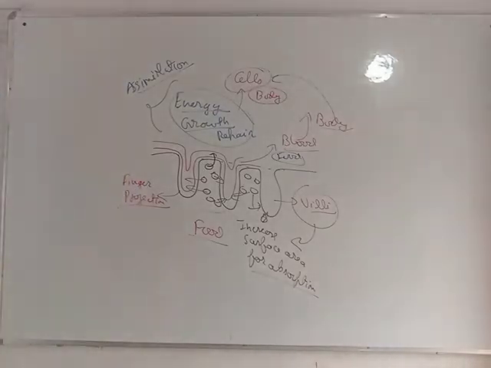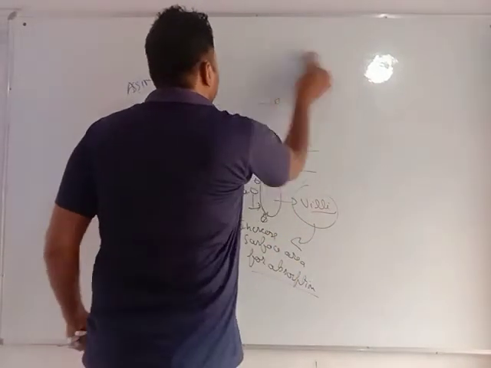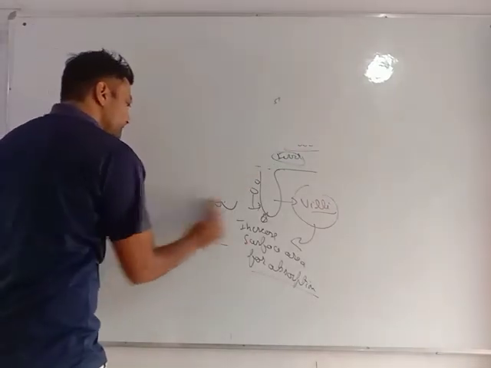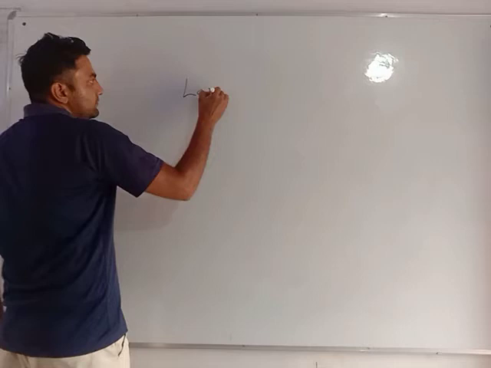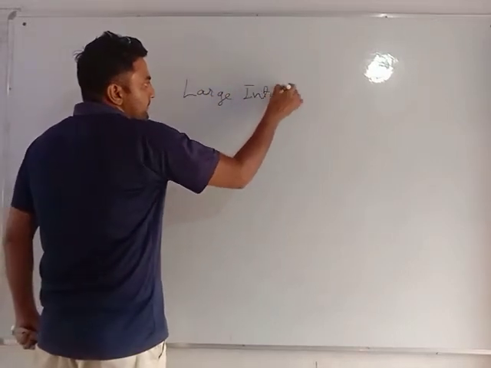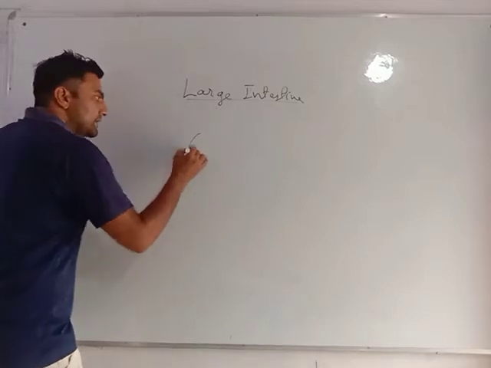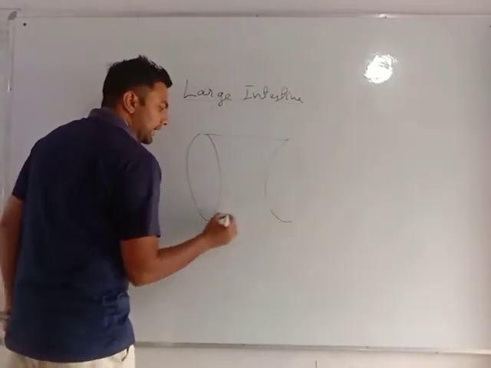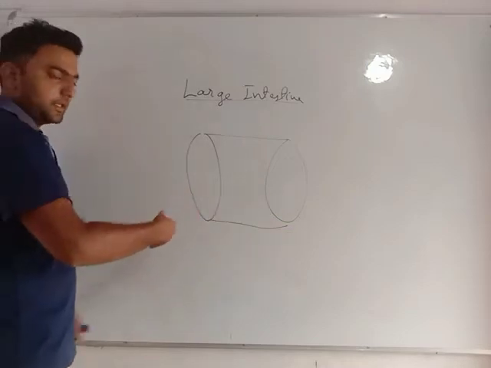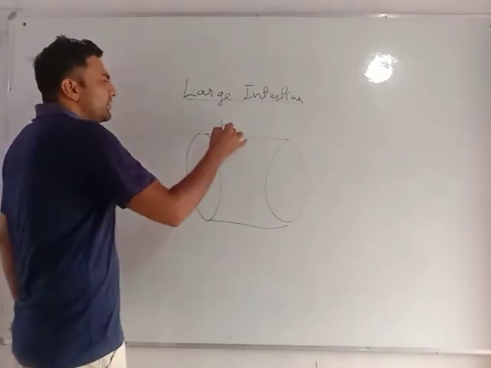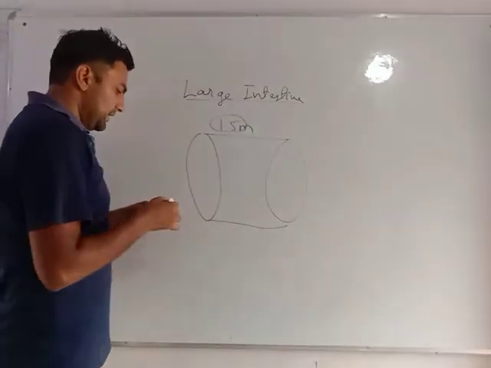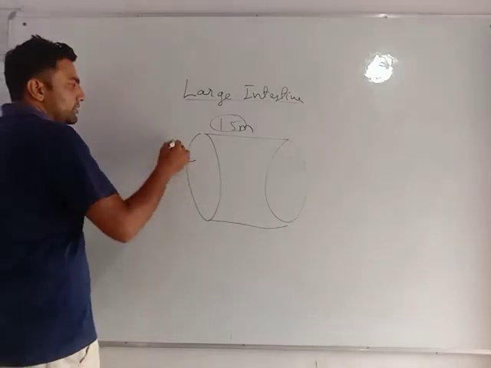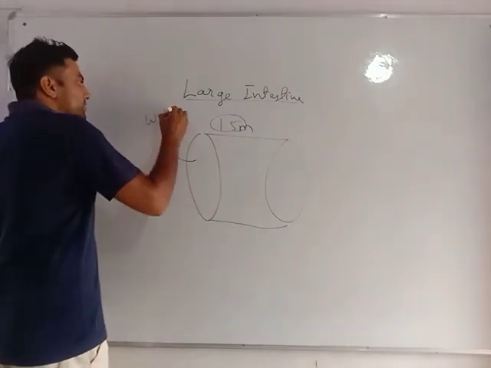Okay, my dear students. After this, the food goes into the large intestine. The large intestine is not as long as the small intestine. It is only about 1.5 meters long. It is called the large intestine because it is quite wide. Its opening is quite wide.